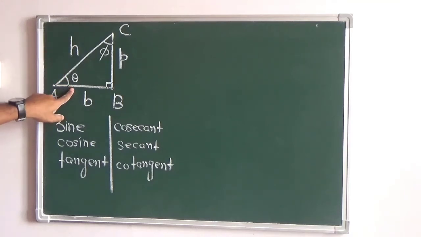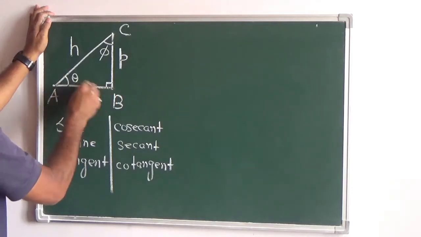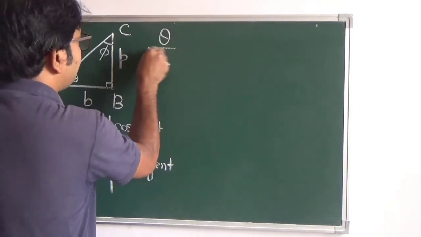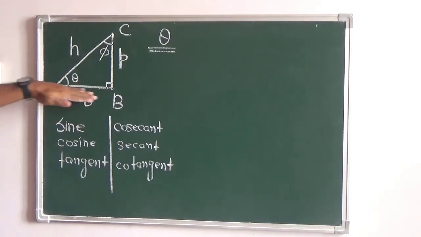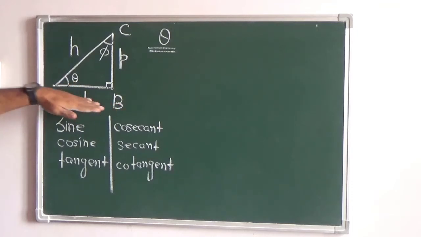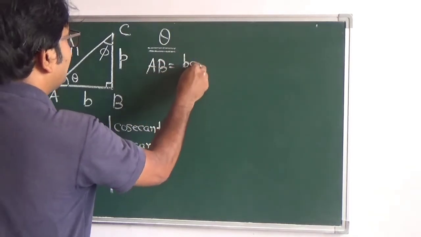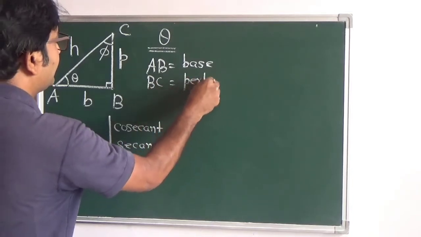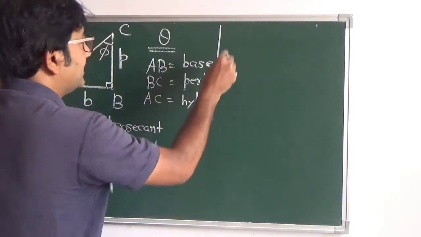Now when you talk of this theta, the side which contains the angle, this is the line which contains this angle. If you are talking about theta, then the line which makes the angle with the hypotenuse is the base. That means in this case, this line AB contains this angle theta, so we'll take AB as the base. So here AB will be considered as the base, so BC will be the perpendicular, and obviously AC will be the hypotenuse, right?